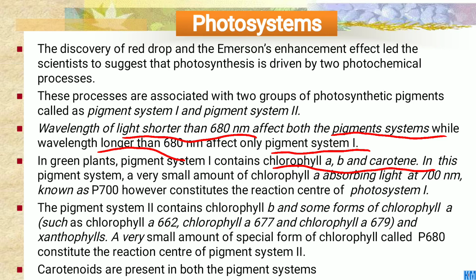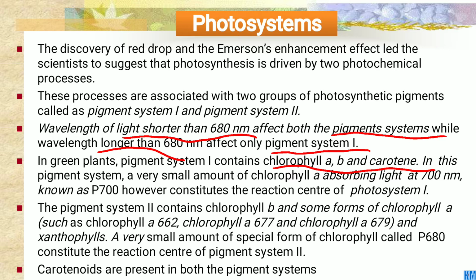Then pigment system 2 contains chlorophyll B and some forms of chlorophyll A, such as chlorophyll A absorbing light at 662 nanometers, then chlorophyll A at 677 and chlorophyll A at 679, and xanthophyll also. A very small amount of a special form of chlorophyll called P680 constitutes the reaction center of pigment system 2.